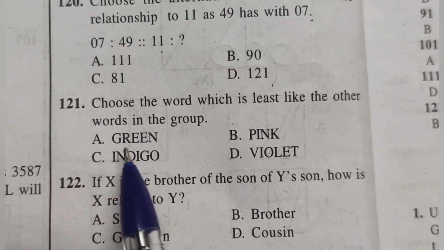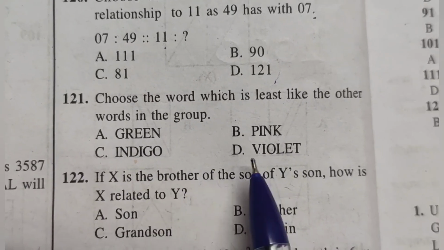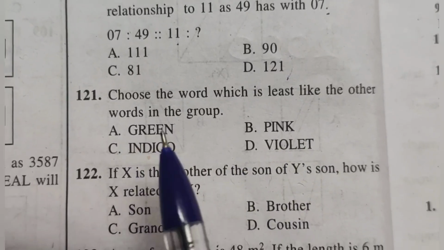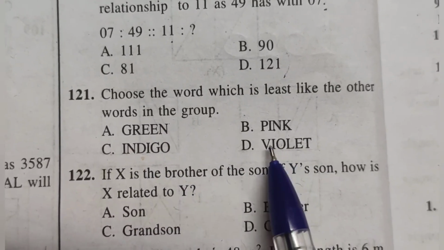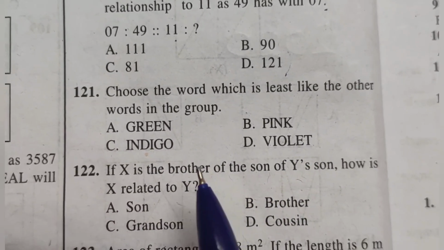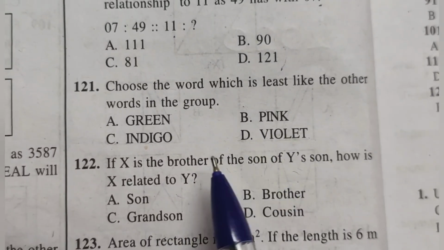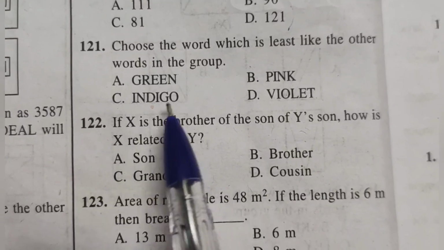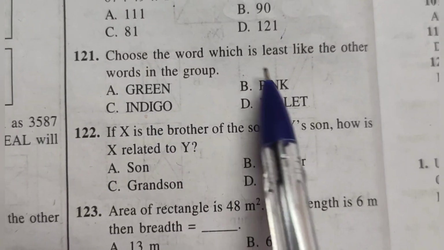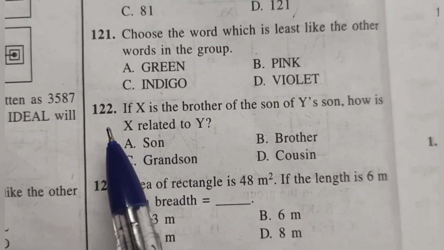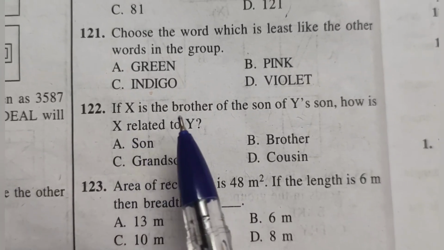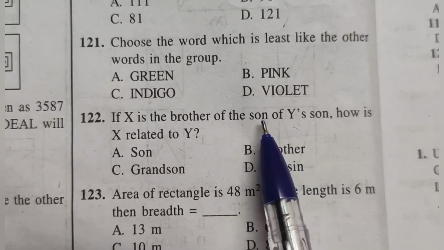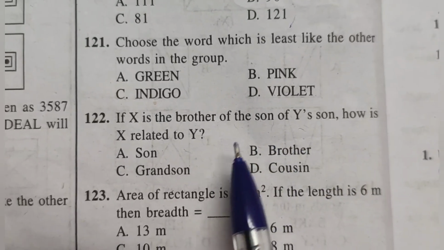121. Choose the word which is least like the other words in the group. Colors are given here: green, pink, indigo, violet. The odd one out is pink. The reason is that green, indigo and violet are rainbow colors, whereas pink does not come in that list. So pink is the odd one out. You know what are rainbow colors? Okay.